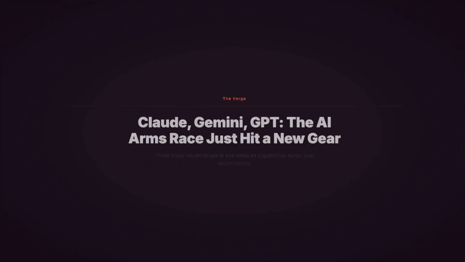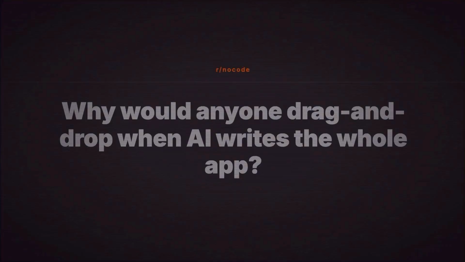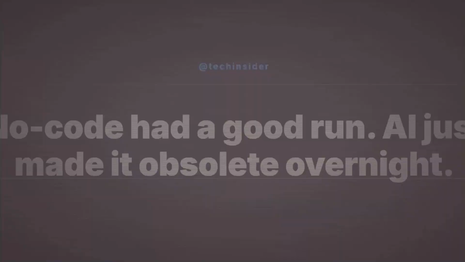AI has completely changed the game. In the last year alone, we watched tools go from generating text to generating entire applications. The line between AI and no code is blurring fast, and some people think no code is already obsolete. I think the truth is more interesting than that.